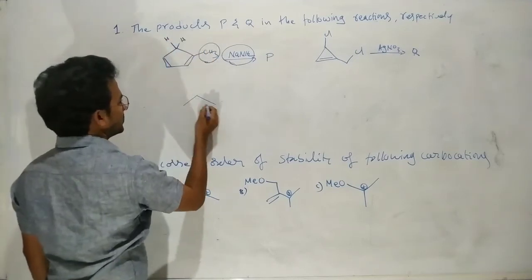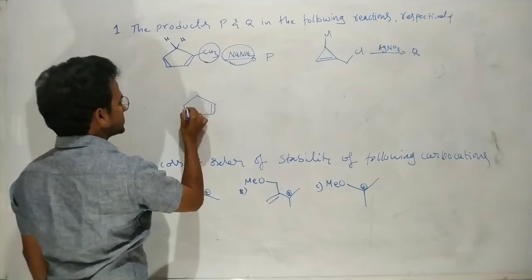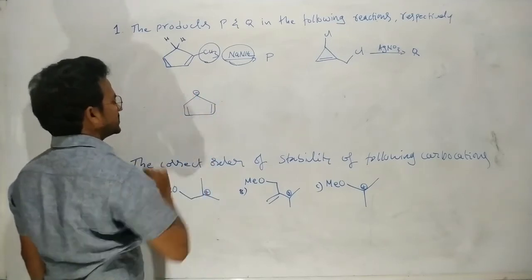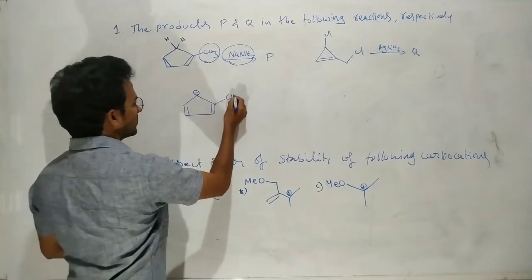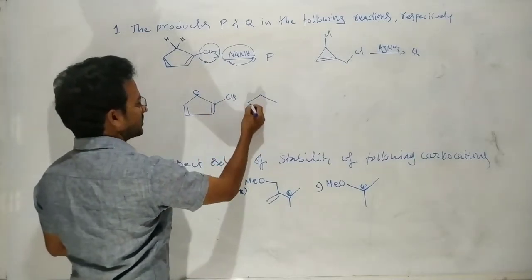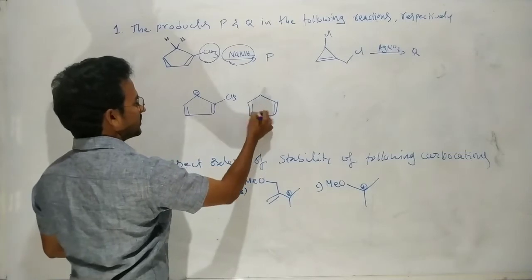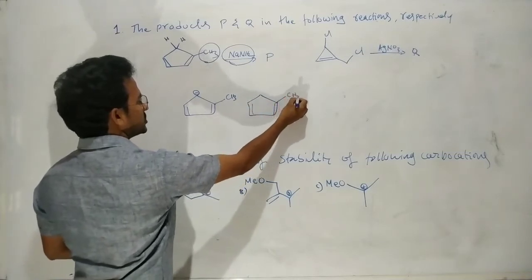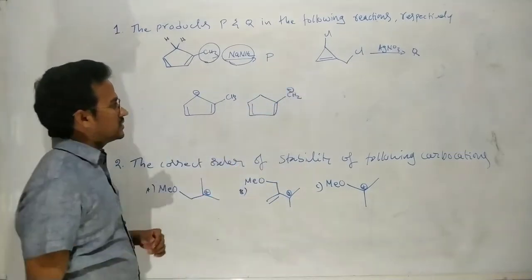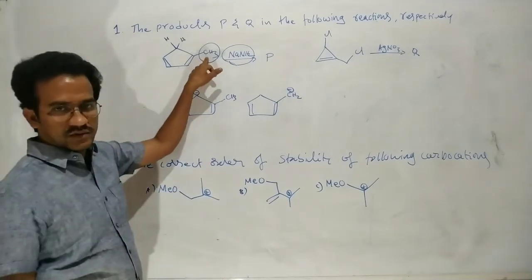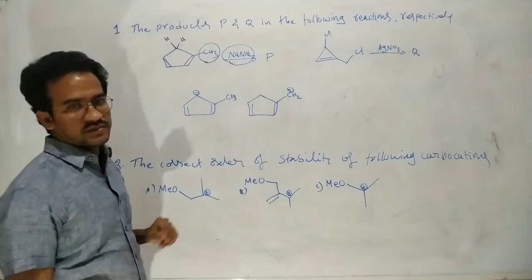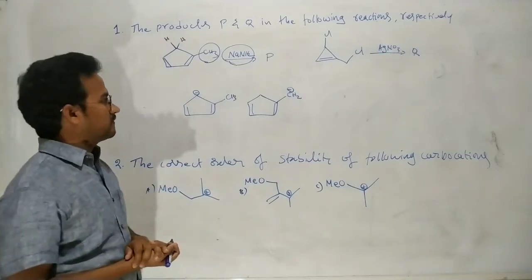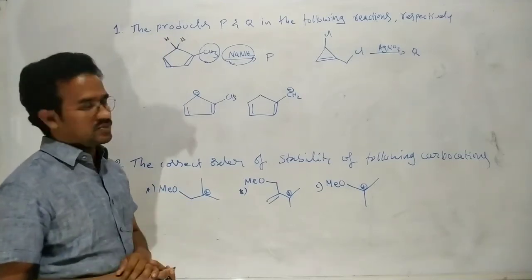If the base removes the hydrogens from this carbon, this is the conjugate base. Now if a hydrogen is removed from this one, it gives CH2 minus. So hydrogens are removed either from the methyl group or from this carbon. Between these two, which conjugate base is more stable?